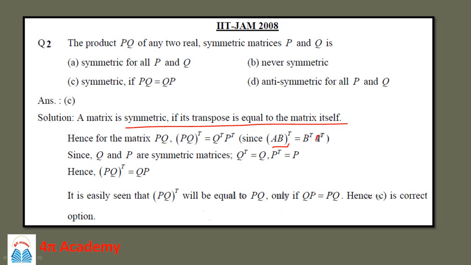Therefore if Q and P are symmetric matrices, then Q transpose is equal to Q and P transpose is equal to P, because this is the property of symmetric matrices. So (PQ) transpose should be equal to QP. So it is easily seen that (PQ) transpose will be equal to PQ only if QP is equal to PQ, and hence option C is the correct option.